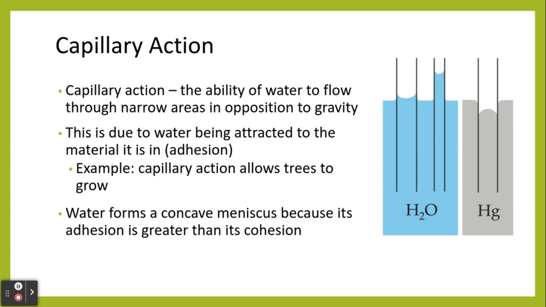So this is due to the fact that water is going to be attracted to the material it's in, whether it is the part of the tree that the water flows in, or if it's glass or a straw or something like that. And when we look at the meniscus of water, so the very top surface of the water when it's in these small openings, it is curved up at the sides, okay? So it's concave meniscus. Its adhesion is greater than its cohesion, so it likes to bond with other surfaces more than it does with itself. This is in contrast to things like mercury that love to stick with other mercury atoms and don't want to go up small openings.